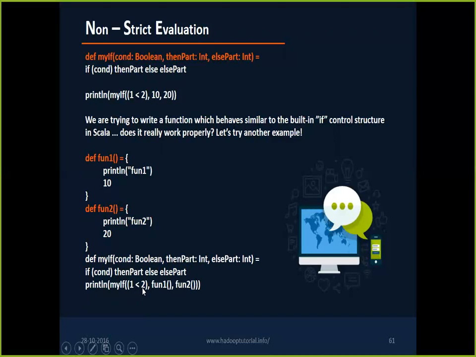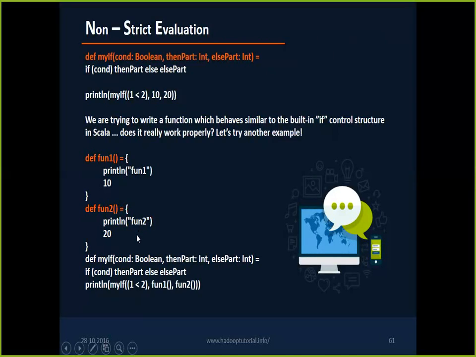This is an expression, right? And even a function can be called as an expression, function 1. Instead of passing an integer value, I'm passing an expression here. For then part, I'm assigning a function that returns an integer. Again, function 2.